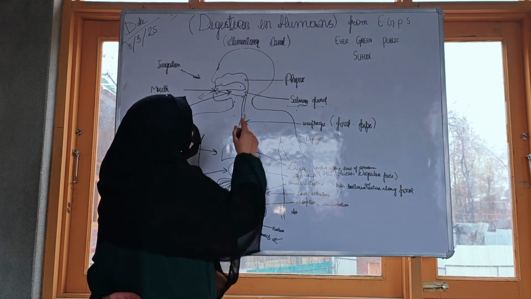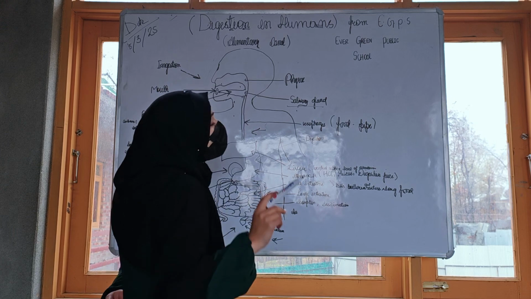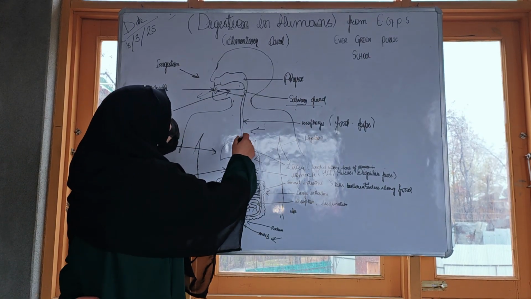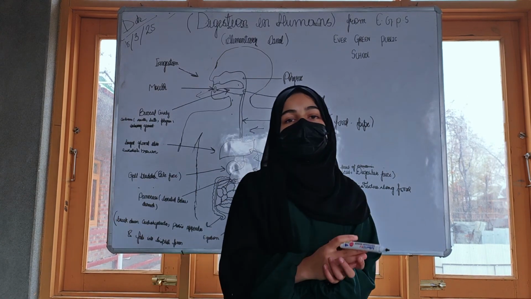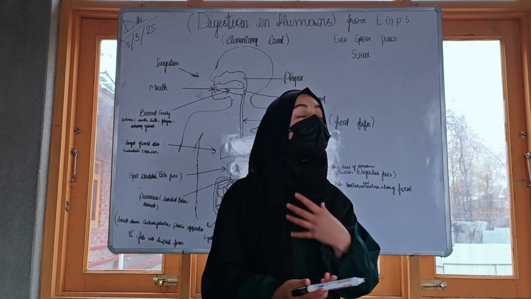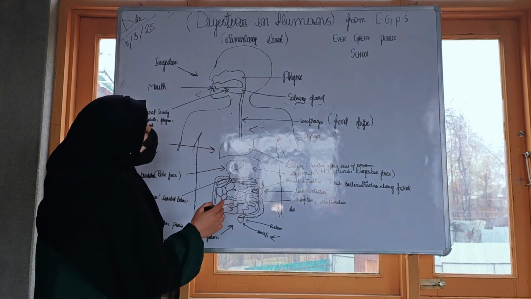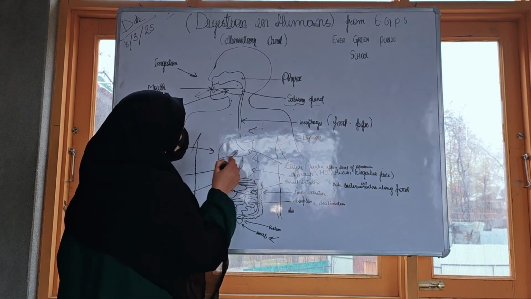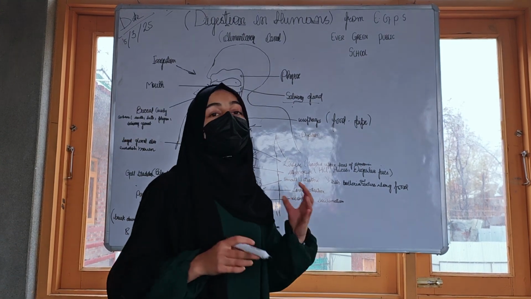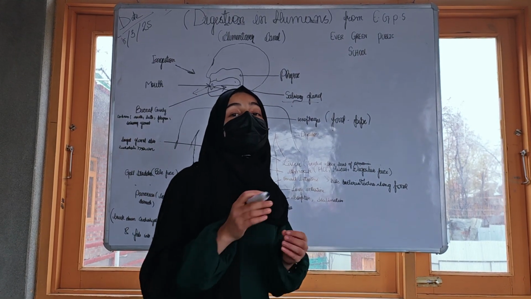Now the food passes into the food pipe, which is also called the esophagus. Sometimes when our stomach doesn't accept the food, the passage of food back into the mouth is known as regurgitation. Now this food is passed into the stomach. The stomach is a thick-walled bag which is J-shaped.